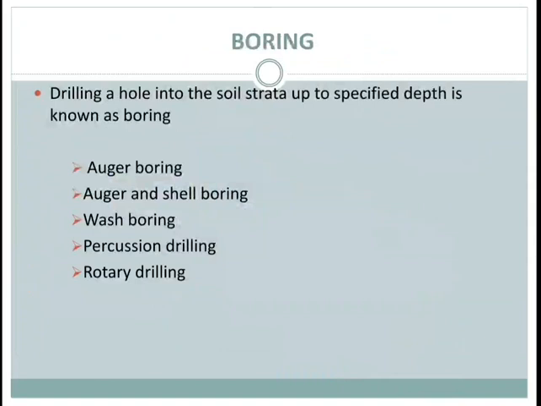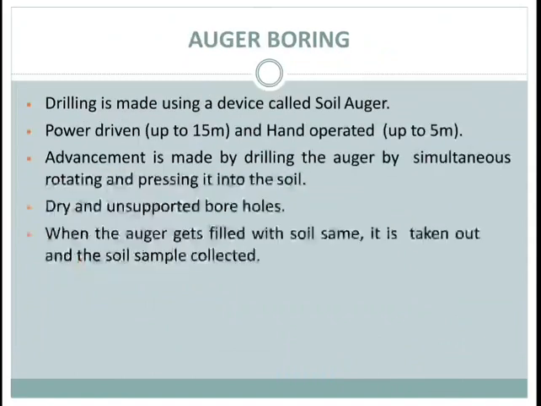Next method is boring. When the depth of exploration is large, boring is usually used for the exploration. A vertical hole is drilled into the ground to get information about the subsoil strata. Then samples are taken from the borehole at various depths and tested in the laboratory. There are 5 methods of boring: auger and shell boring, wash boring, percussion drilling, and rotary drilling.